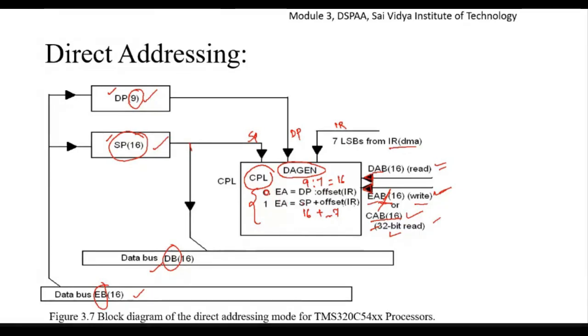If CPL bit is equal to 0, the effective address is the data page pointer concatenated with the offset of the instruction register. If CPL bit is equal to 1, the effective address is the stack pointer plus the offset of the instruction register. Here addition takes place, there concatenation takes place. That you should be clear on while drawing this block diagram in the exam for direct addressing mode.